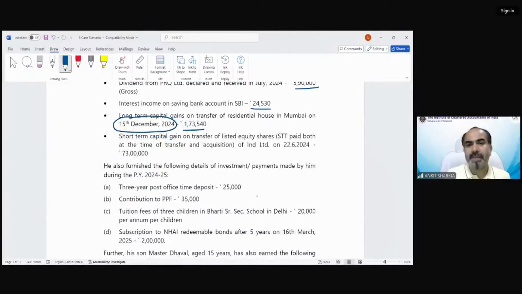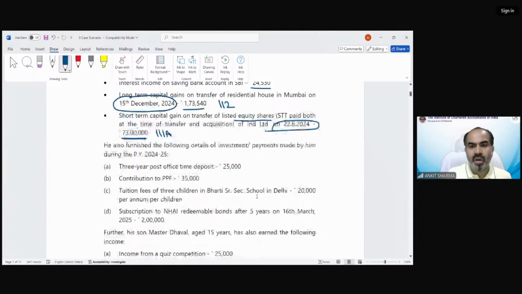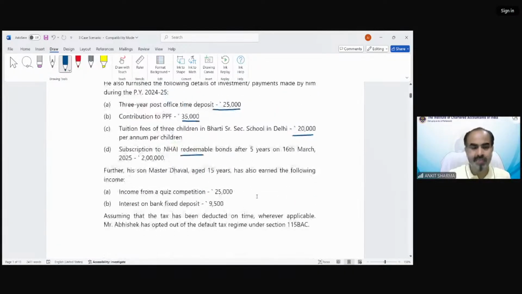The short-term capital gain on transfer of listed equity shares, STT paid at the time of transfer and acquisition, on 22nd June 2024 is 73 lakh rupees, under section 111A. The long-term one would be under 112. The investments in 3-year post office time deposit, PF contribution, tuition fees, NHAI bonds, etc. This question we have discussed earlier for deduction purposes and also for clubbing.